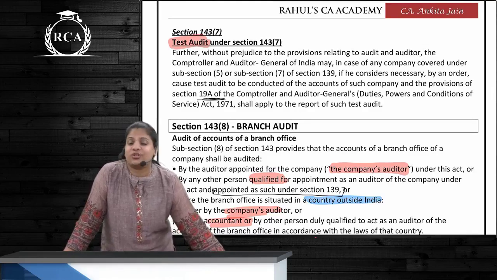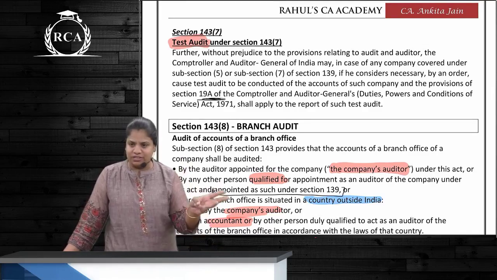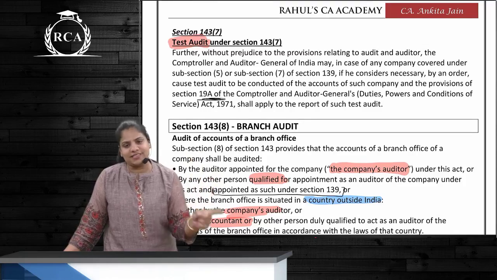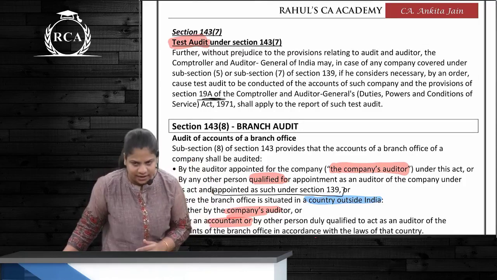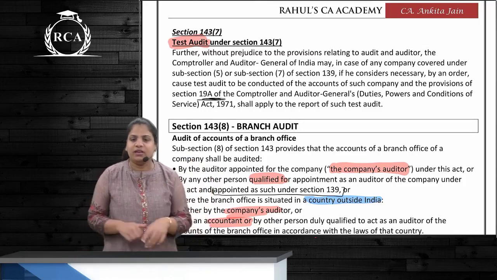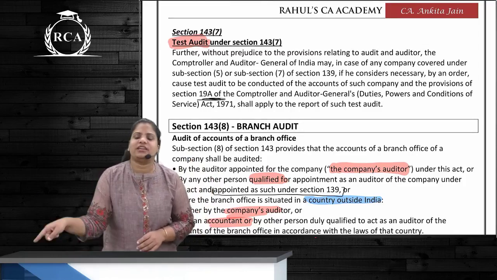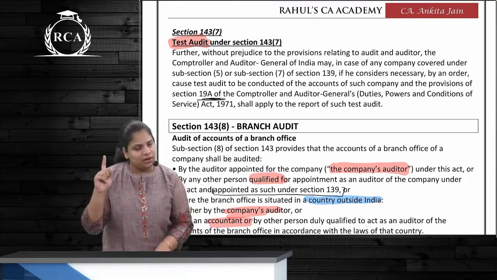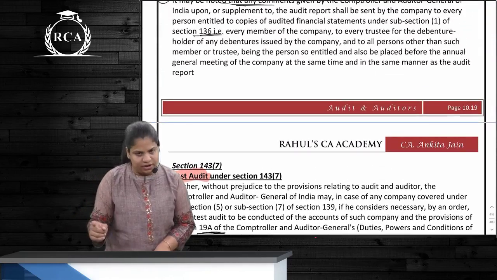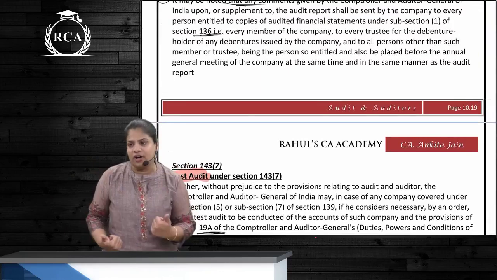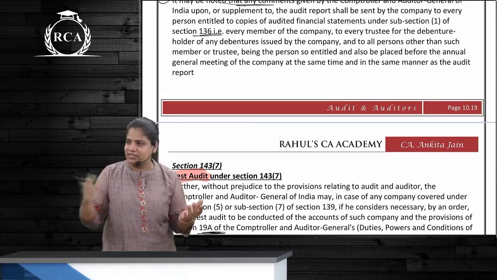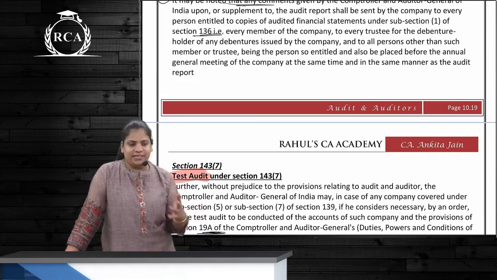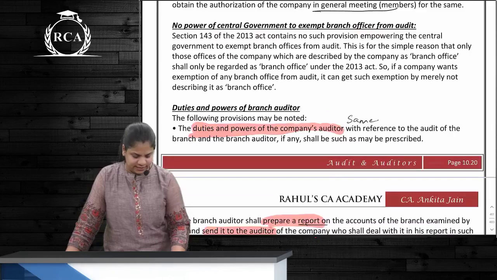So CNAG has got 3 powers. First power has 3 points. What are they? Appoint first as well as subsequent auditor. Second, direct the manner of conducting the audit. And last is receive audit report. Within 60 days of receipt, what can they do? Conduct a supplementary audit. If it is a supplementary audit, ask for additional information and also give the comments. Whatever comments are given should be given to all the persons under section 136.